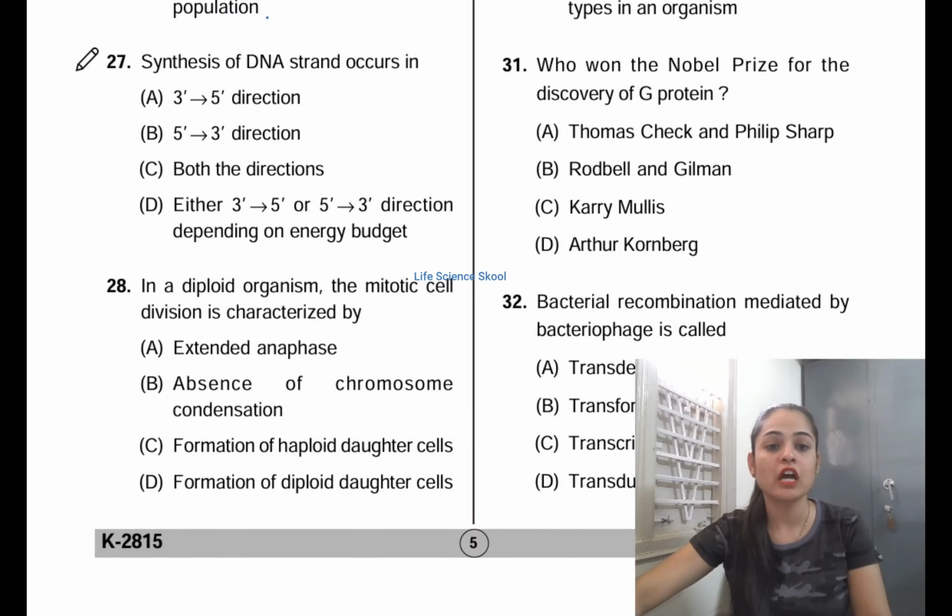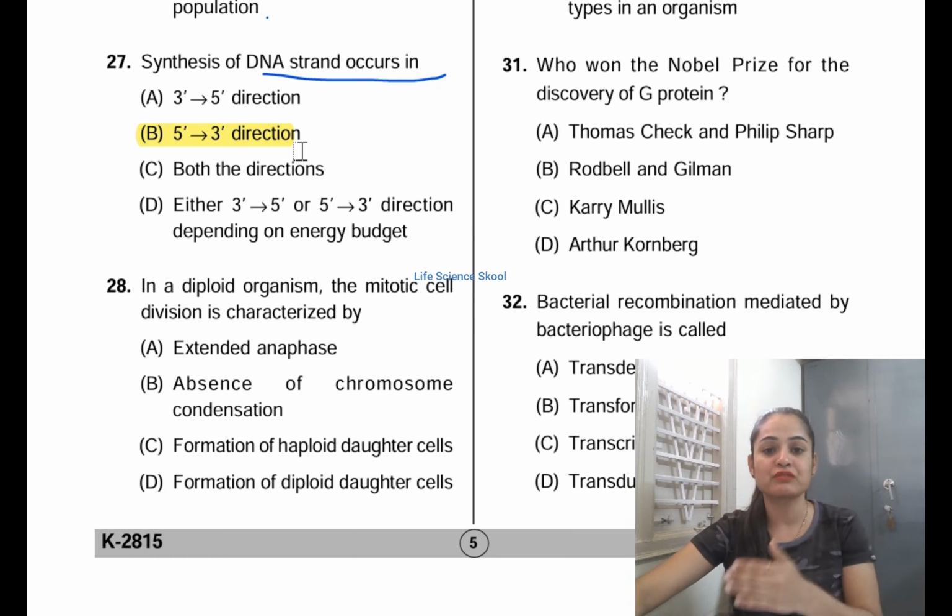Moving on to the next question, 27th. Synthesis of DNA strand occurs in option A, 3 dash to 5 dash direction, option B, 5 dash to 3 dash direction, option C, both the directions, option D, either 3 to 5 dash direction or 5 to 3 dash direction depending on energy budget. This is a very easy, direct question. If you know the concept you can answer directly, and the correct answer for this is option B. The synthesis of DNA strand always occurs in the 5 dash to 3 dash direction.